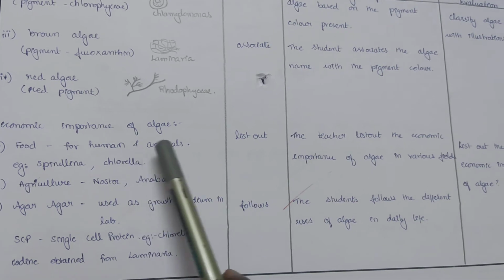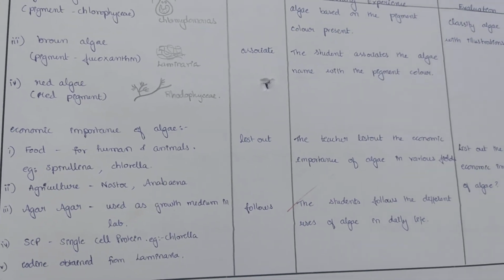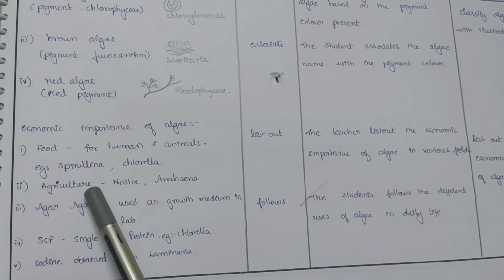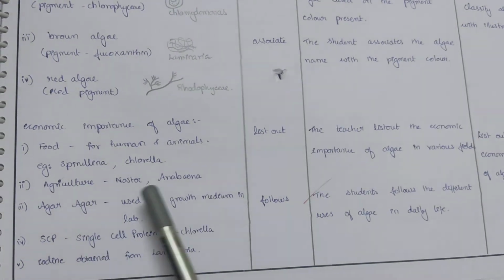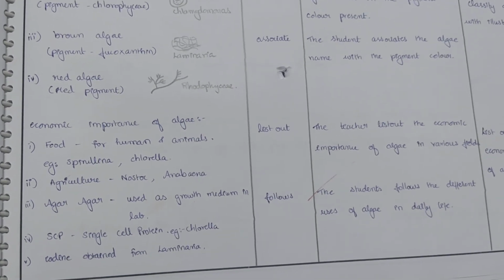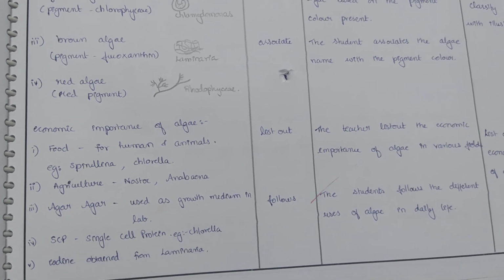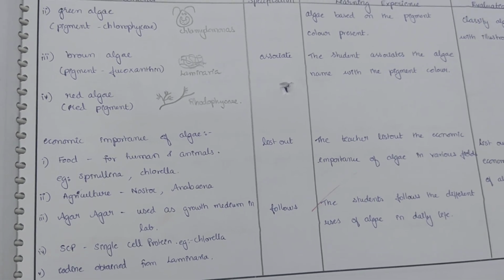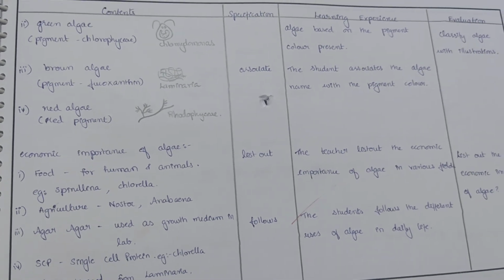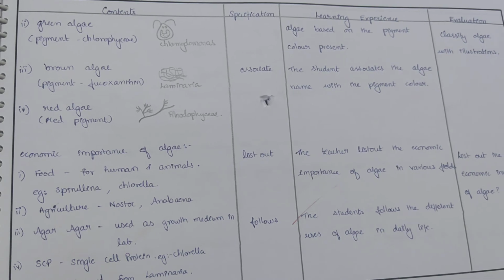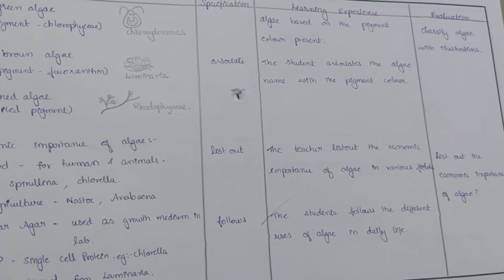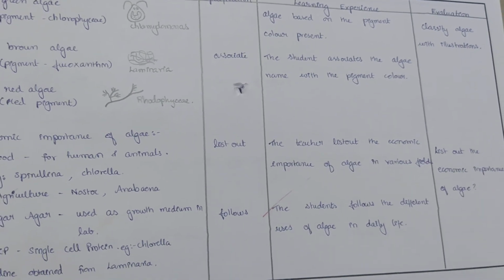Next, economic importance of algae. Food for humans and animals. Example: Spirulina, Chlorella. Agriculture: Nostoc, Anabaena. Agar-agar used as a growth medium in the lab. SCP, single cell protein. Example: Chlorella. Iodine obtained from Laminaria. So here the teacher is listing out the importance of algae in various fields. Follows: the student follows the different uses of algae in daily life. List out the economic importance of algae.